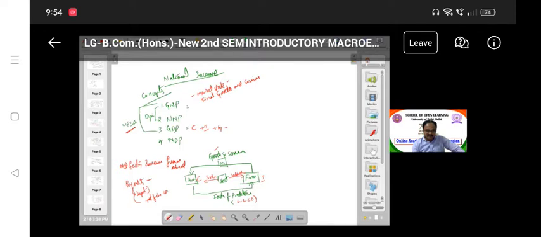Receipts take place whenever exports take place. So the difference between receipts and payments is called NFIA.